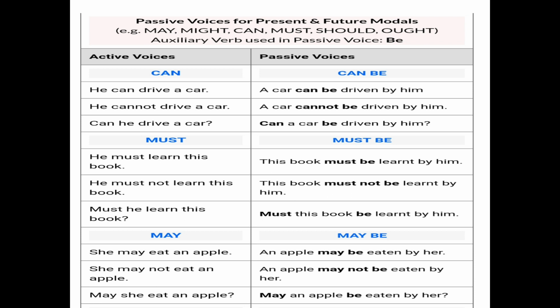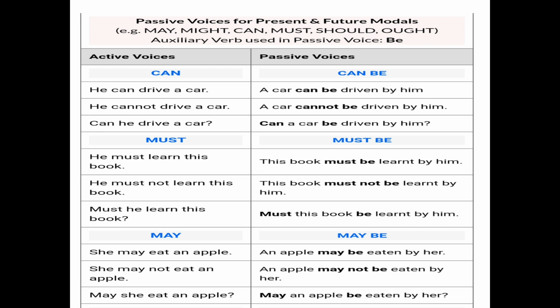Next sentence you see, he cannot drive a car. Then it is negative, so we change it into a negative sentence only. So it will become like this: a car cannot be driven by him. I hope it's clear to you. Look at the third one. It is the question given here. So a question remains a question only, but we change the form of the sentence, that is, active changes into passive voice. Can he drive a car? So here it will become: can a car be driven by him? And then we put the question mark. So I hope it's clear.